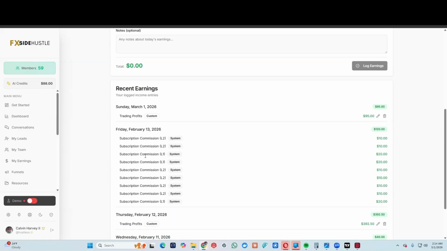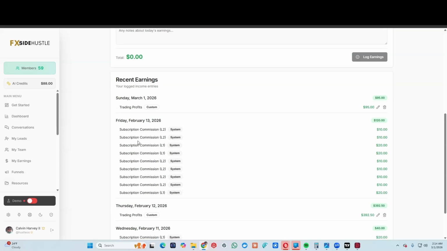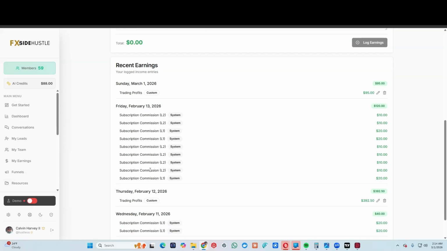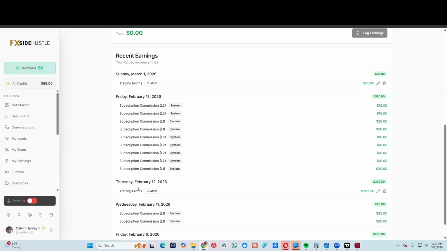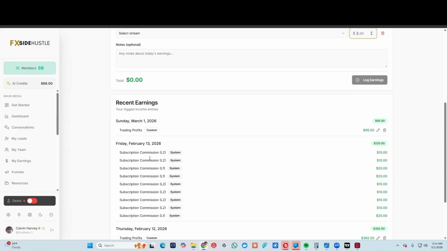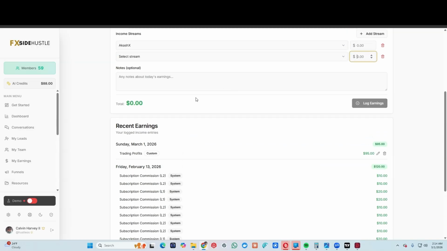Any commissions that you earn from the system will automatically show up here in the income log on the day that they were earned. You don't have to log those. But trading profits, you can come and put in. And if you earn money from AkashX or from Facebook or YouTube or TikTok or whatever, just come here and log that.